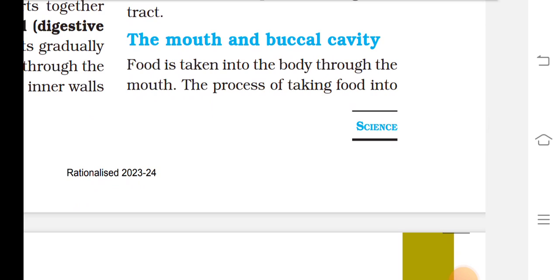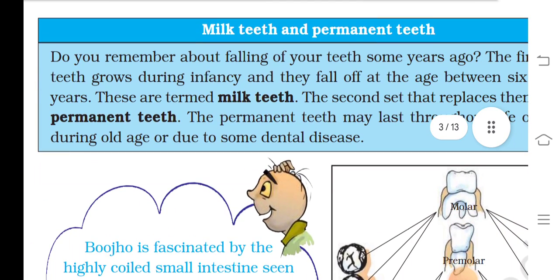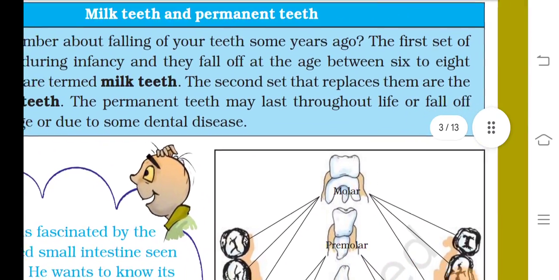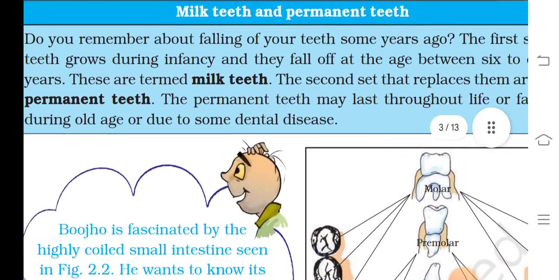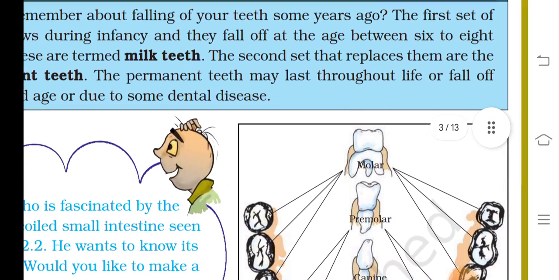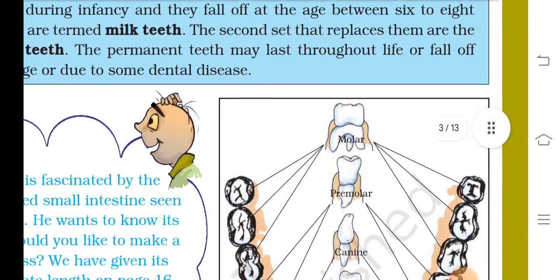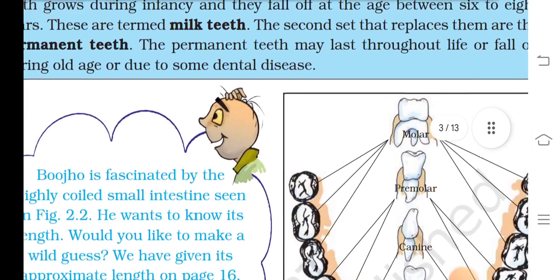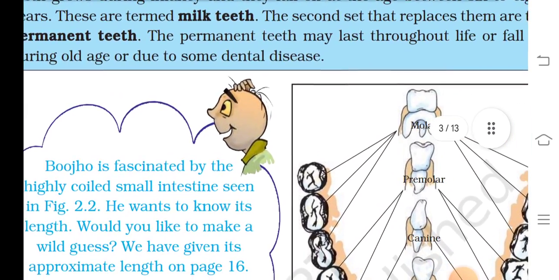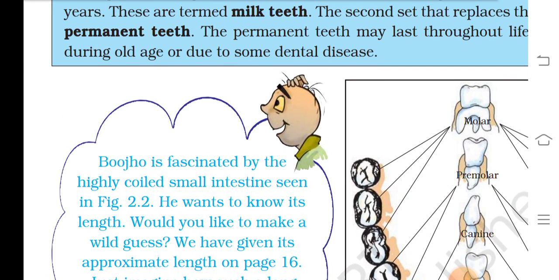The mouth and buccal cavity. Food is taken into the body through the mouth. The process of taking food into the body is called ingestion. Milk teeth and permanent teeth. Do you remember about falling of your teeth some years ago? The first set of teeth grows during infancy and they fall off at the age between 6 to 8 years. These are termed milk teeth. The second set that replaces them are the permanent teeth. The permanent teeth may last throughout life or fall off during old age due to some dental diseases.